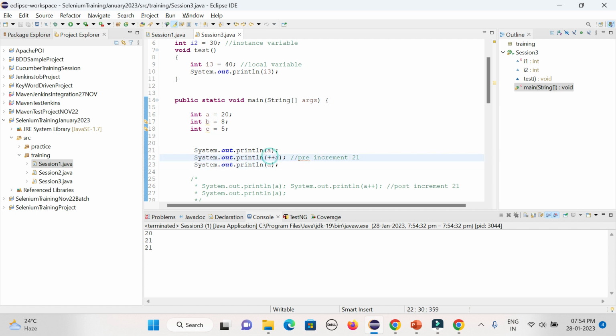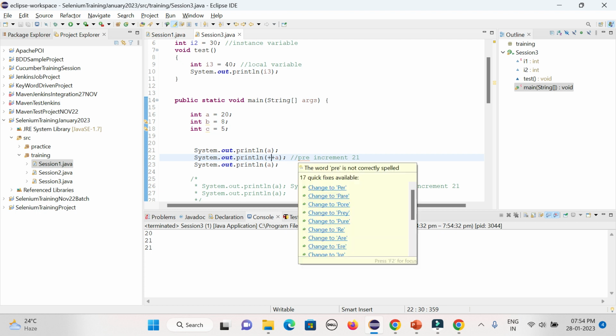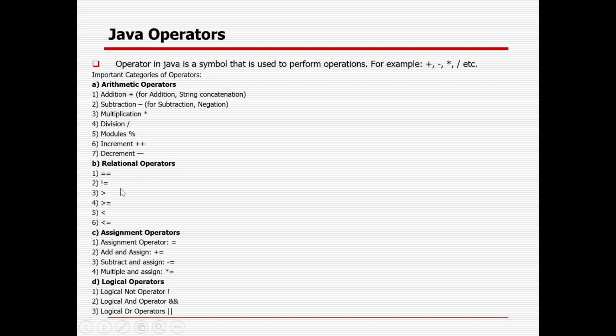Similarly, decrement is the minus minus sign. So similarly it will work.